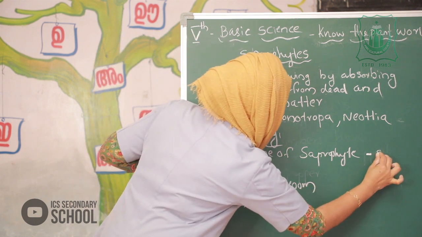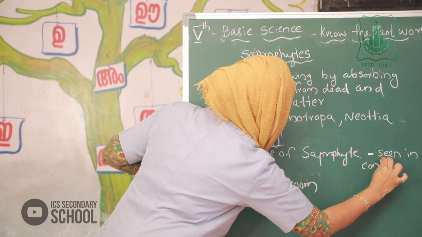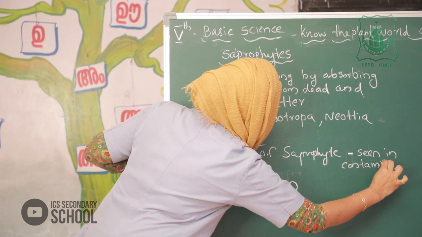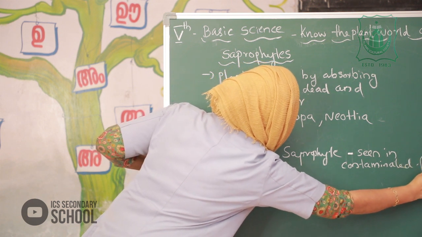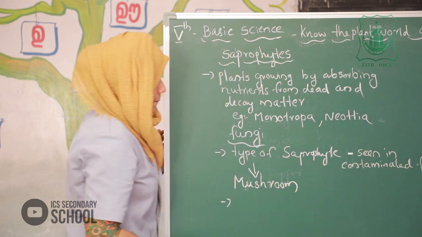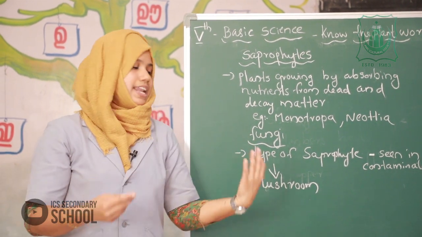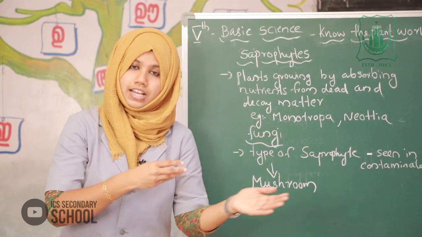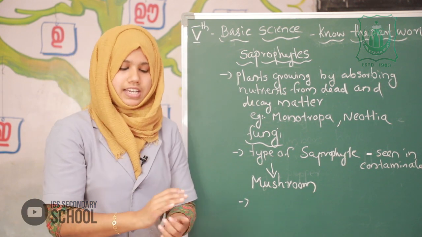And mushroom is a type of fungus, and it also grows on dead decaying matter. Is that clear?